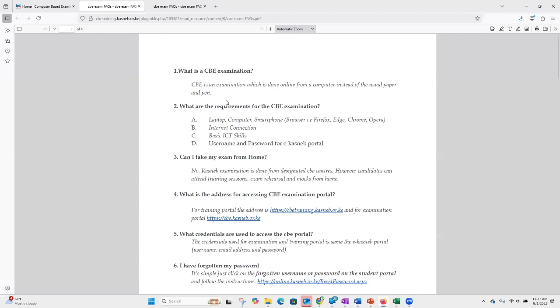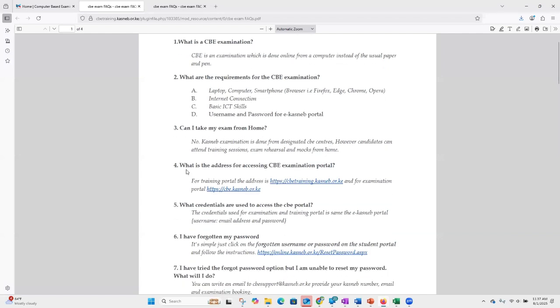Is it computer-based examinations? On question number 4, what is the address for accessing the CBE examination portal? You have the 2 links: one for the training and one for the live exam.